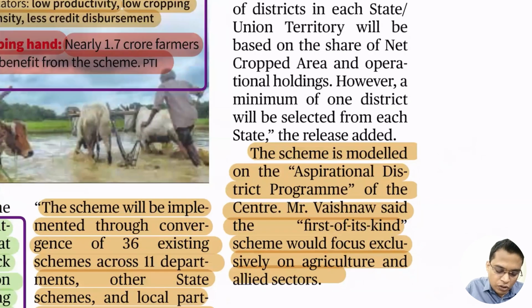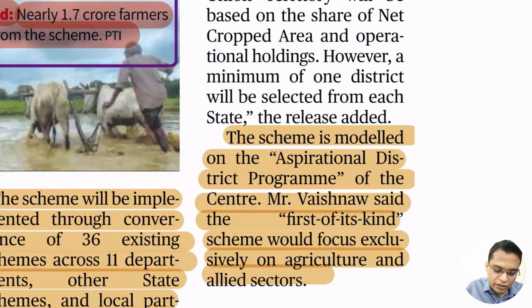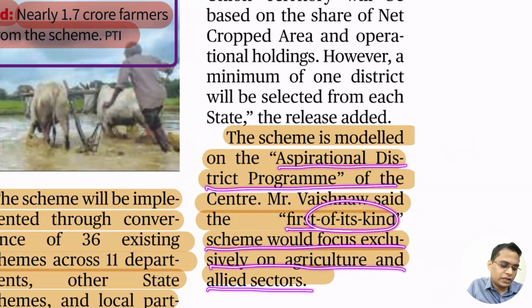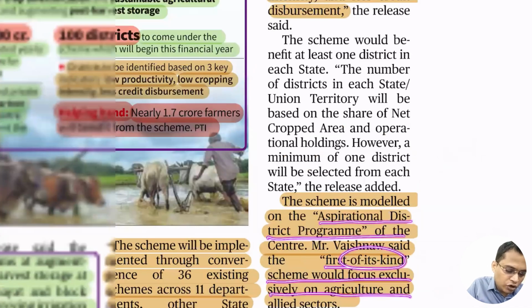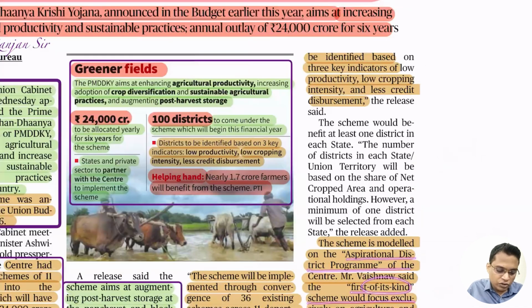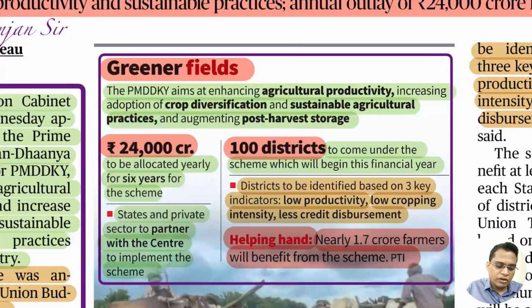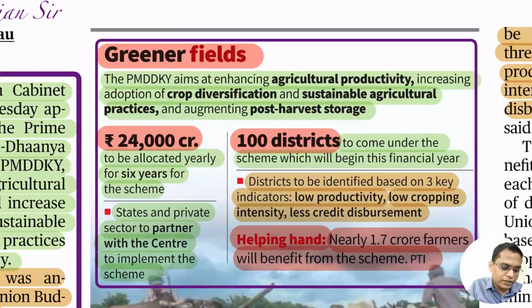Okay. So the Aspirational District Programme of the Centre. This first-of-its-kind scheme will be focused exclusively on agriculture and allied sectors. Here I have already given the crux of everything, so just read it out. You can note it down, as that is very important for your examination.